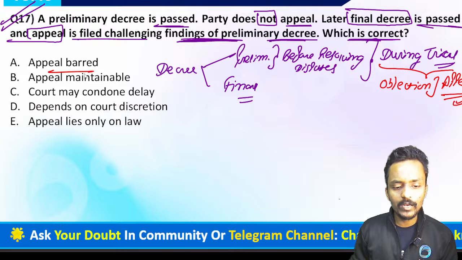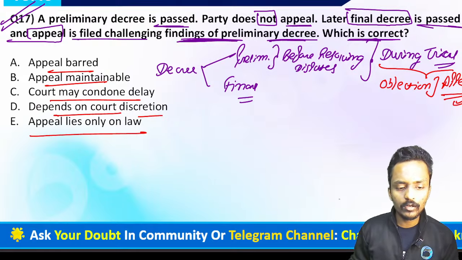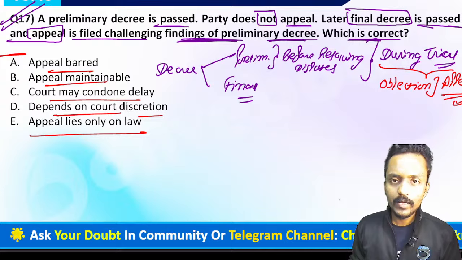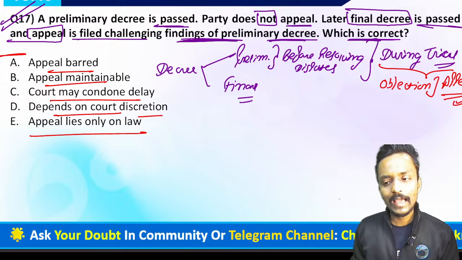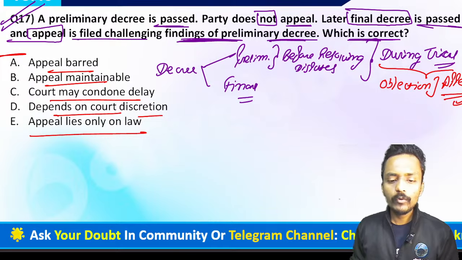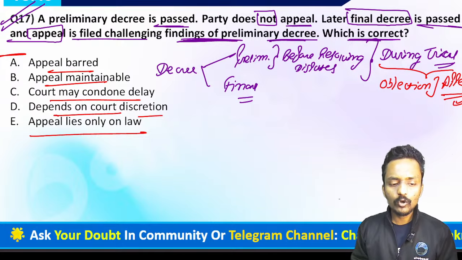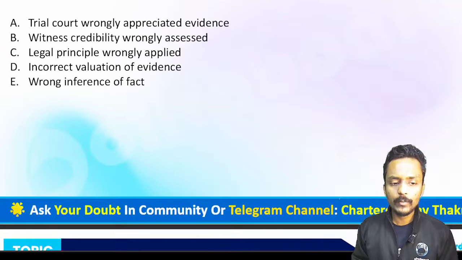Can I say the appeal is valid, the appeal is maintainable, the court may condone, it depends upon the court's discretion, applies only on law? No, sir. This appeal is totally barred. When a preliminary decree is passed and later the final decree has also been passed, you will not be able to raise any objection once the final decree has been passed by the court. So can I say option A will be the absolutely correct answer?